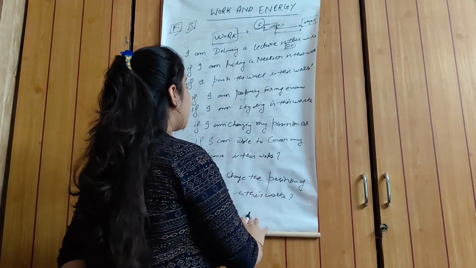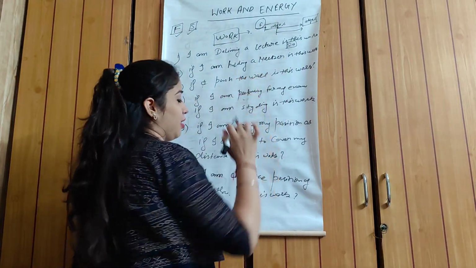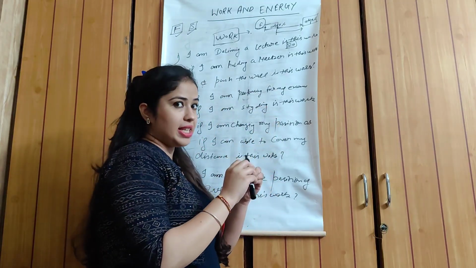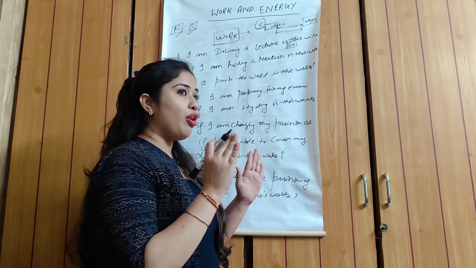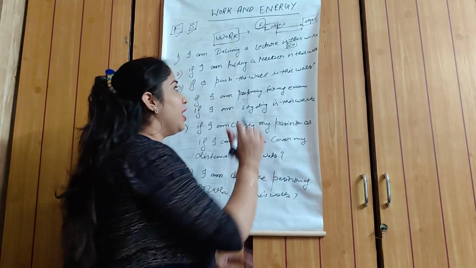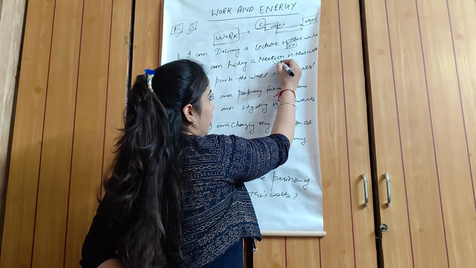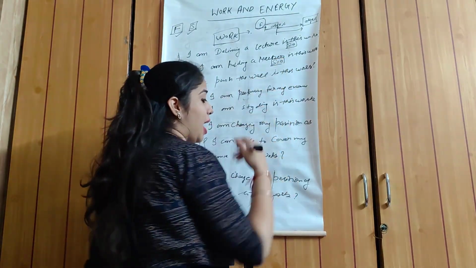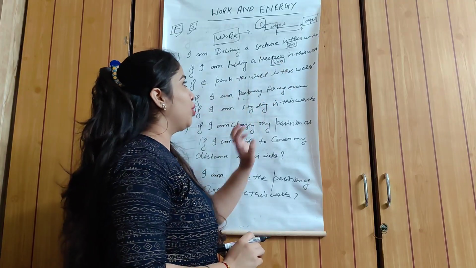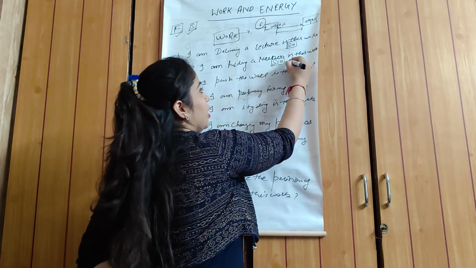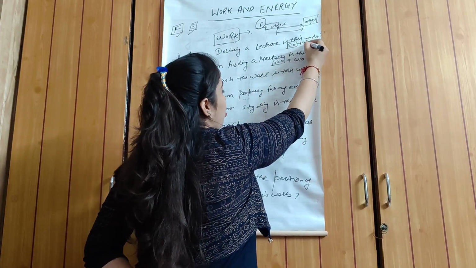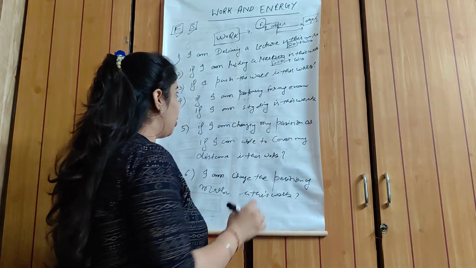And the second example is that if I am holding a marker, suppose I am in the rest position and I am holding a marker, or we can say I am holding a 10 kg weight, but I am standing here. Then in this case also displacement is 0. I am not changing my position. It means displacement is 0. In this case also work done is 0.